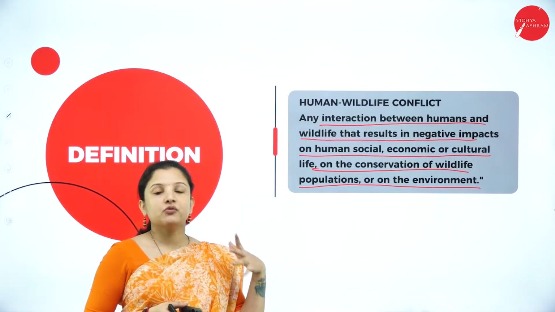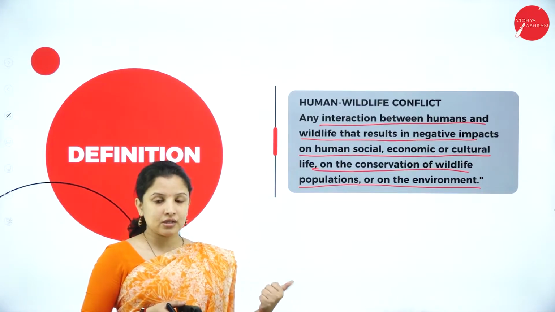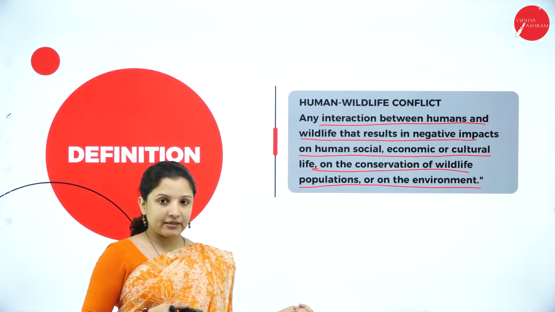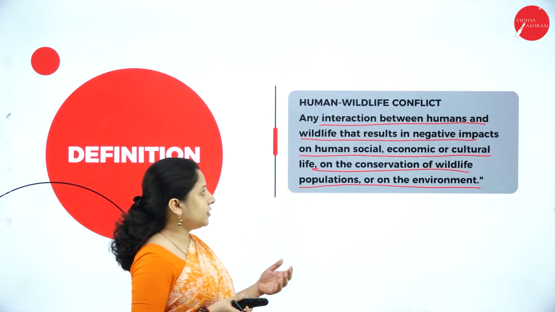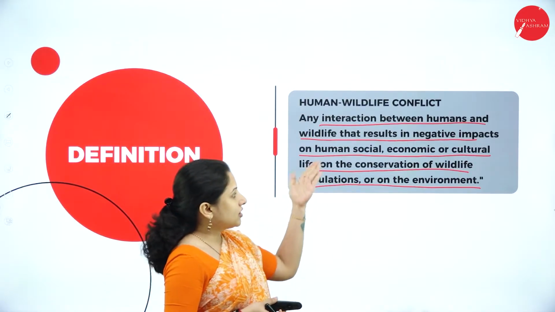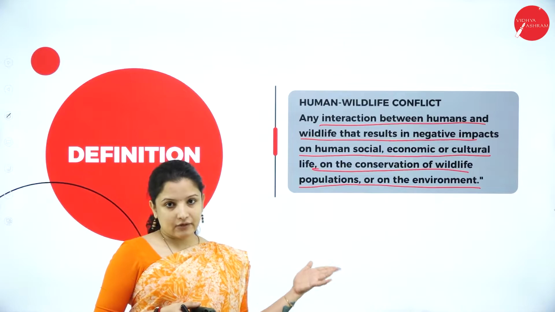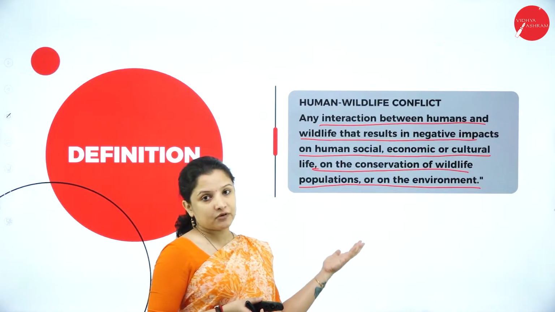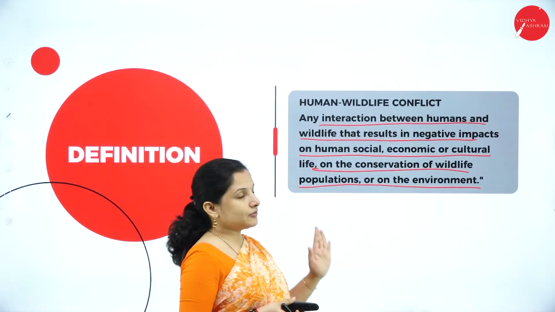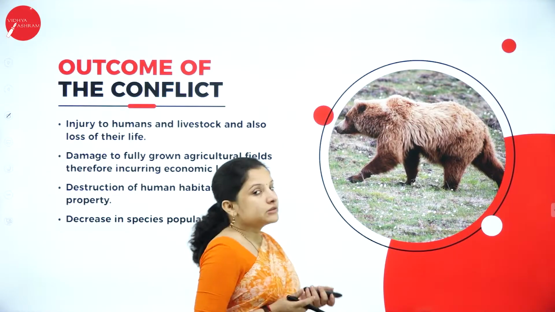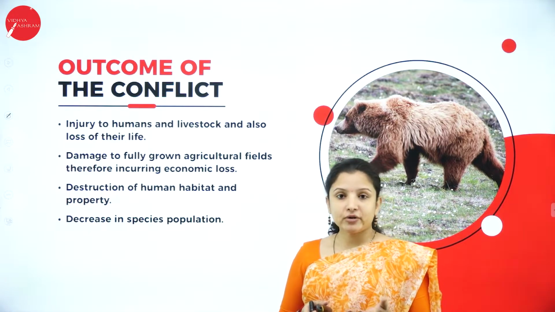So this interaction between the humans and the wildlife can pose a threat to the life of the humans and the life of the wildlife. It can alter the social, economic and cultural life of the people, and also it can alter the conservation of wildlife populations, and it can bring a major effect on the environment. So any change that occurs on the environment, or on the life of the people or on those animals, is nothing but human-wildlife conflict. So here, we are talking about human-wildlife conflict as one of the reasons for biodiversity threat.